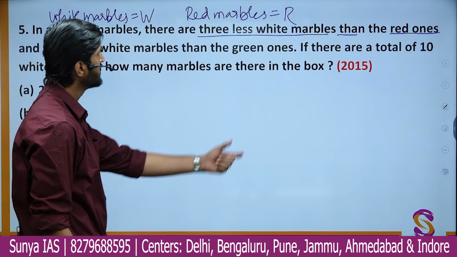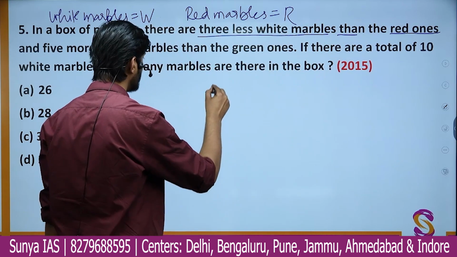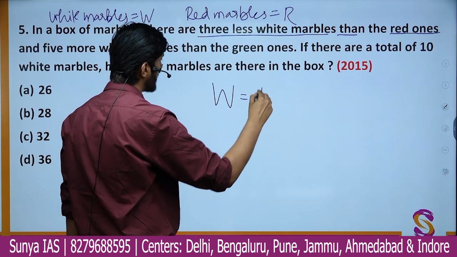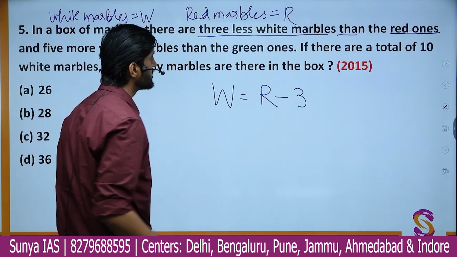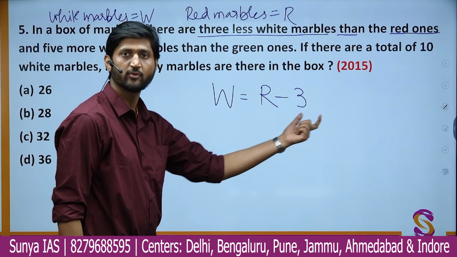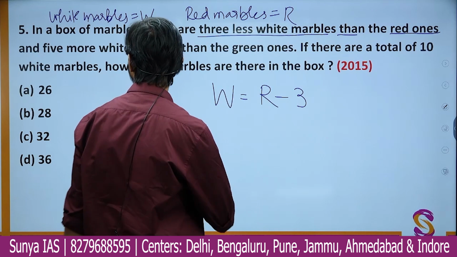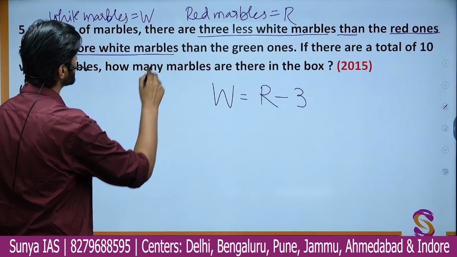It says that there are 3 fewer white marbles than the red ones. So one can say that W is nothing but R minus 3. The number of white marbles is 3 less than the red ones, so we just subtract 3. Now the question further says, and 5 more white marbles than the green ones.